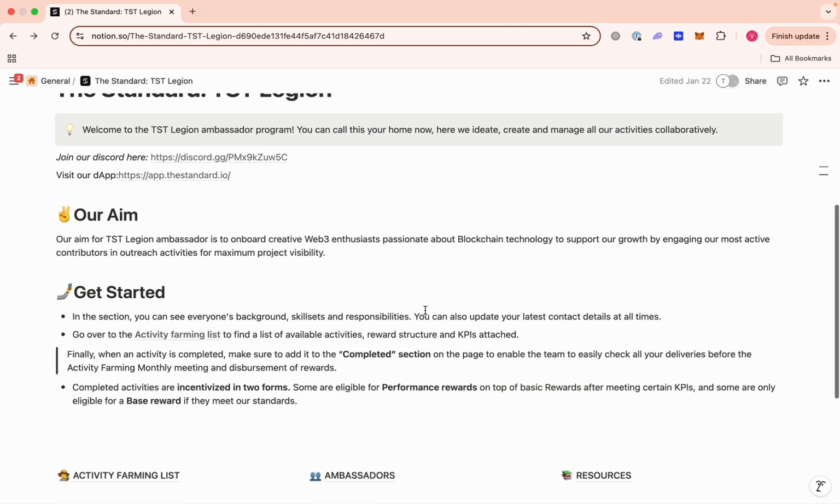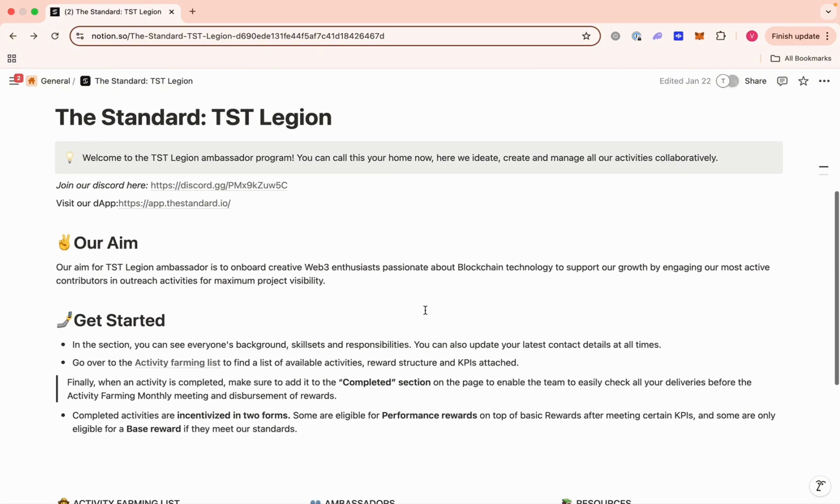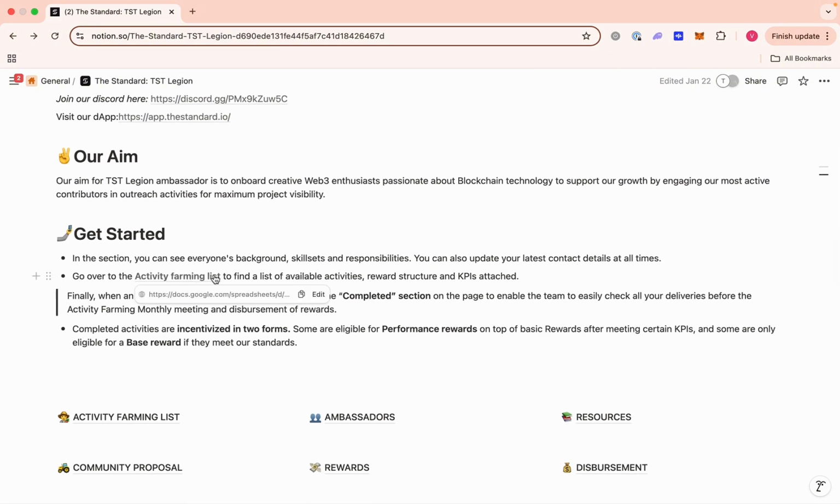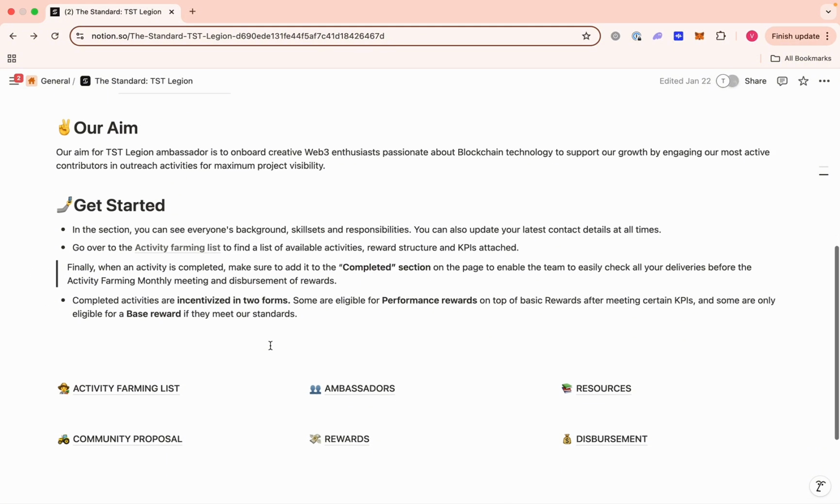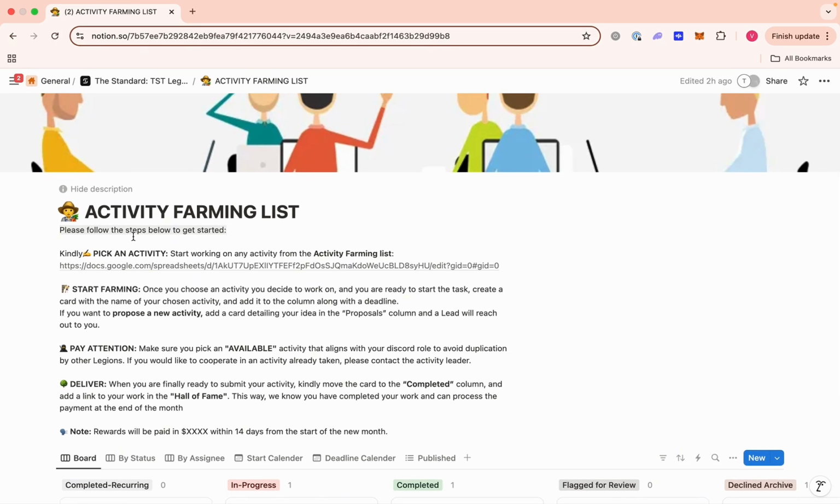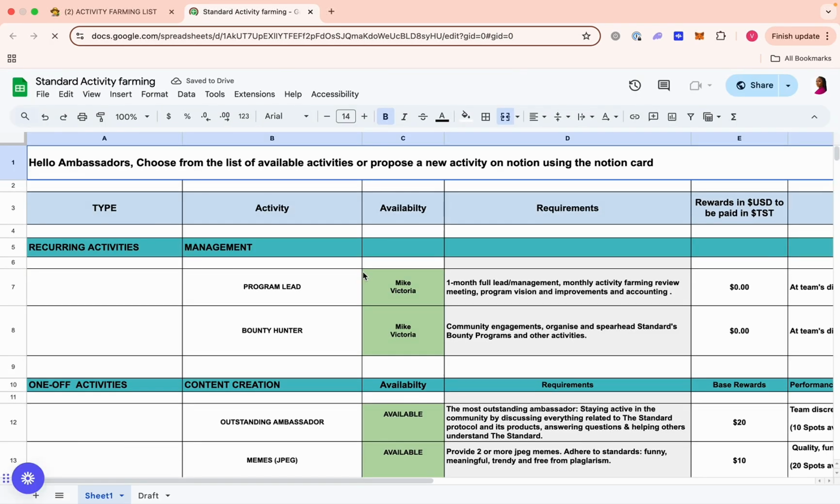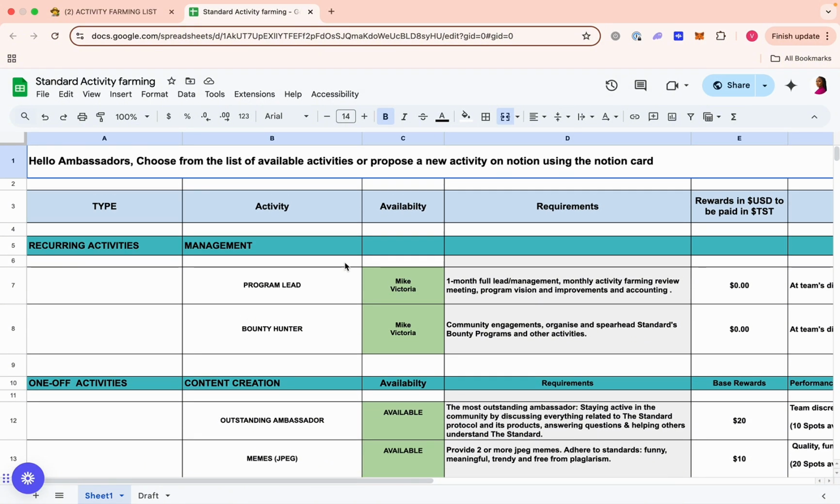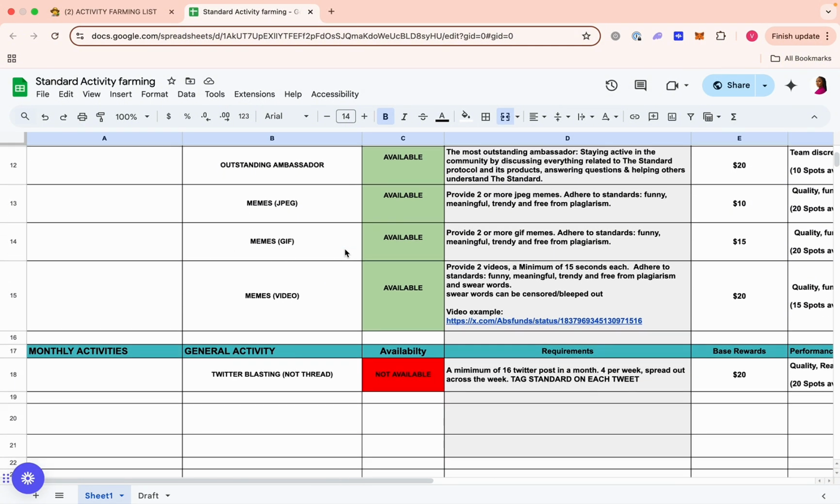So how do you know what activities to do? Well, we have what we call the activity farming list. The activity farming list carries all the activities that we would like ambassadors to engage in. So you need to click on the activity farming list to know what tasks to do. When you come here, you see it says pick an activity, start working on any activity from the activity farming list. So you click on it, and you can see that we have a spreadsheet of different activities here.